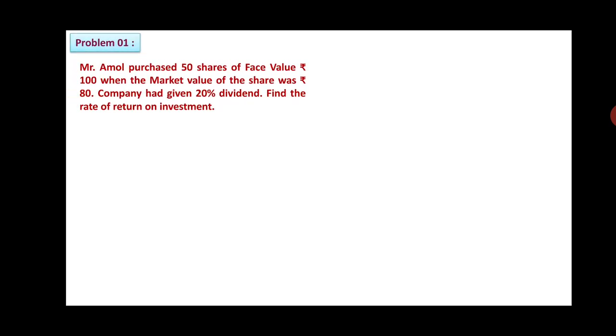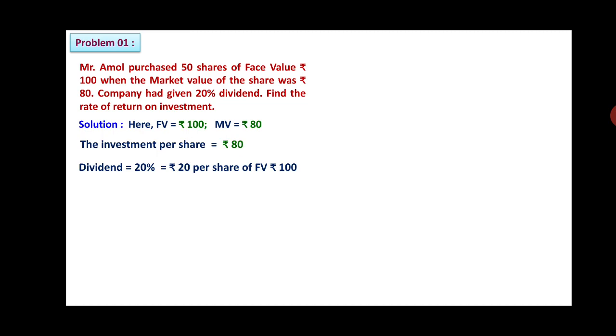Number 1. Mr. Amol purchased 50 shares of face value rupees 100 when the market value of the share is rupees 80. Company had given 20% dividend. Find the rate of return on investment. Here, friends, we are getting face value as rupees 100 and market value rupees 80. Therefore, investment per share is rupees 80 only. Therefore, dividend is equal to 20% given, that is rupees 20 per share of a face value 100.